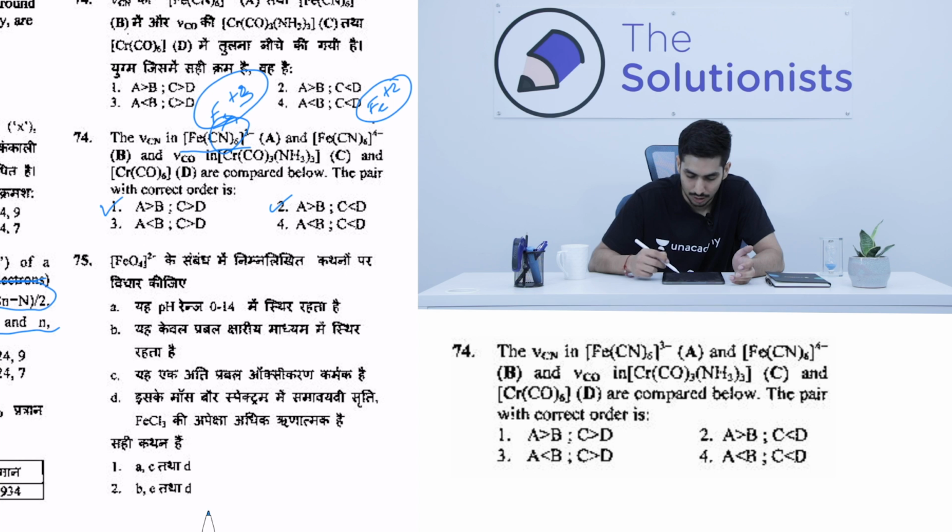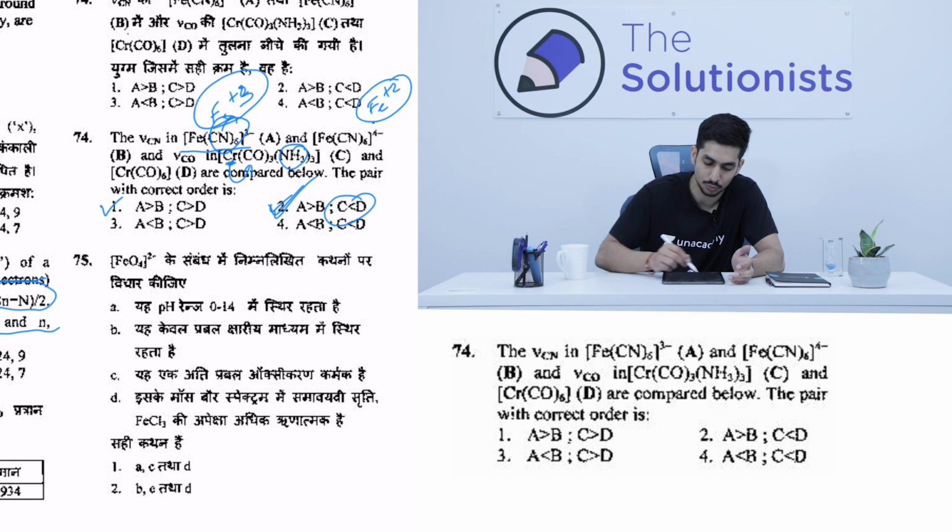Now among Cr(CO)5 NH3 and Cr(CO)6, NH3, all of you know, is a sigma donor. It's a pure sigma donor. So obviously it is going to increase the electron density on the chromium, because of which the chromium will donate more electrons to the anti-bonding and reduce the bond strength or the stretching frequency. So D will have a greater stretching frequency than C. That means only this option satisfies the conditions: A greater than B and D greater than C. So the correct answer over here is option number 2.